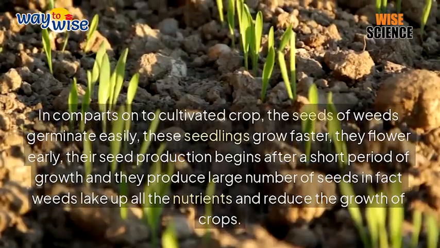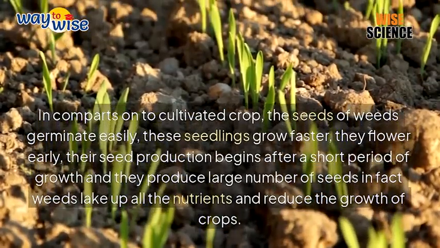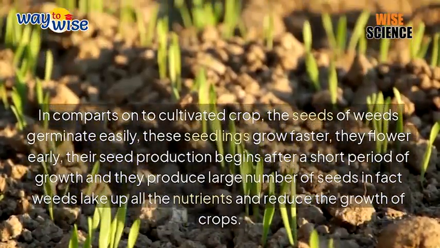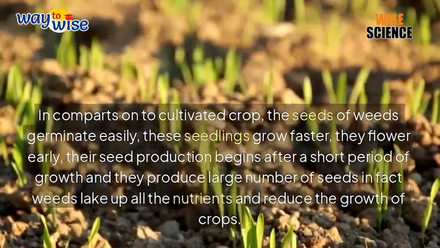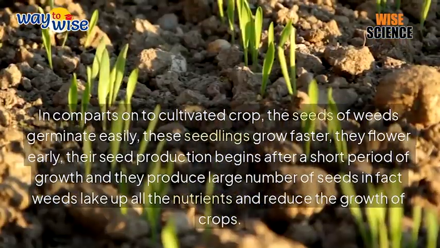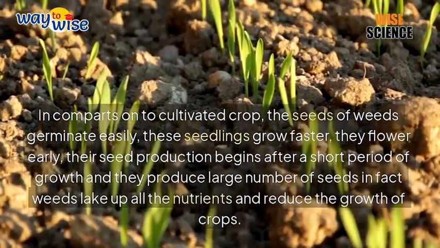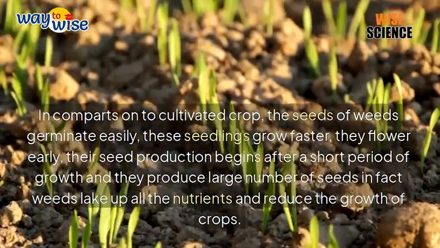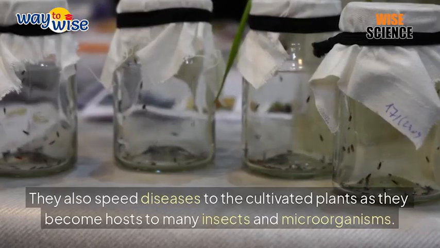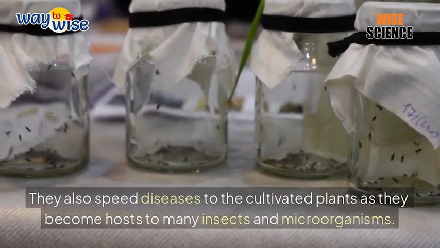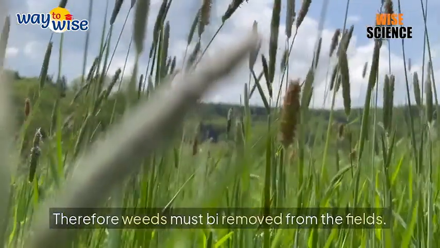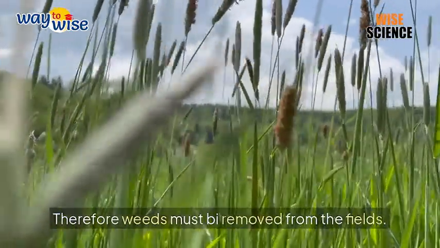In comparison to cultivated crops, the seeds of weeds germinate easily. These seedlings grow faster, they flower early, their seed production begins after a short period of growth, and they produce a large number of seeds. In fact, weeds take up all the nutrients and reduce the growth of crops. They also spread diseases to the cultivated plants as they become hosts to many insects and microorganisms. Therefore, weeds must be removed from the fields.